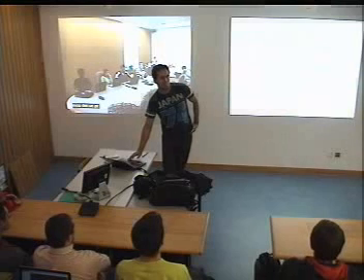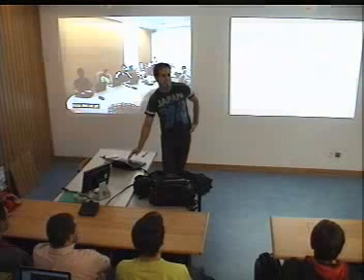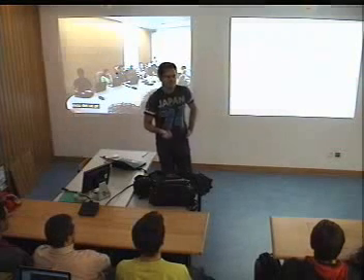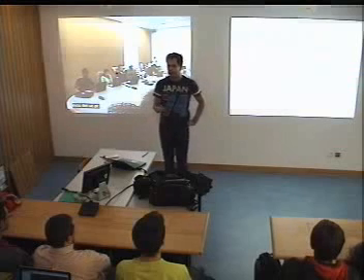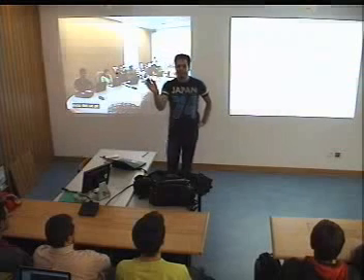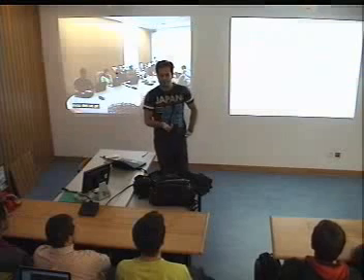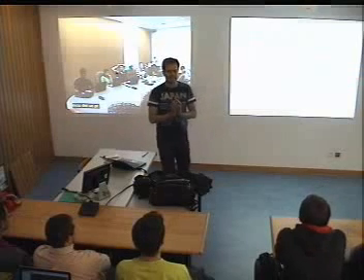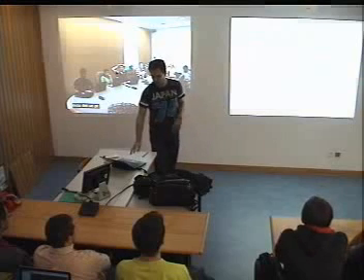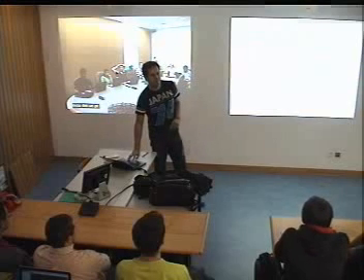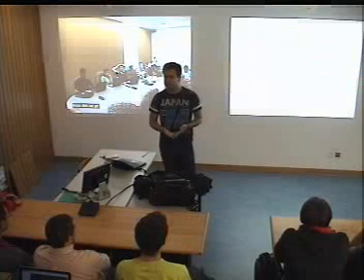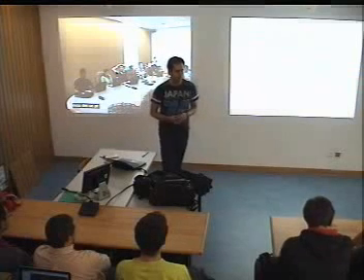ATTLIST. And the data type associated is CDATA. CDATA means character data. They are just characters. They are not parsed, not interpreted. It's just raw characters, okay? And then you have something that says REQUIRED. This means that every CD has to have an ID, okay?